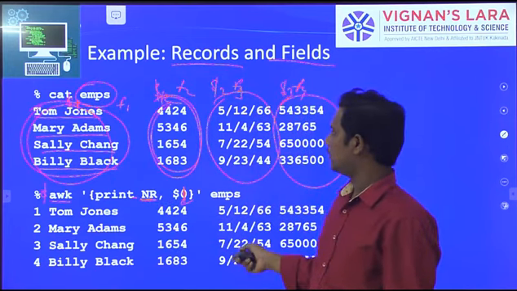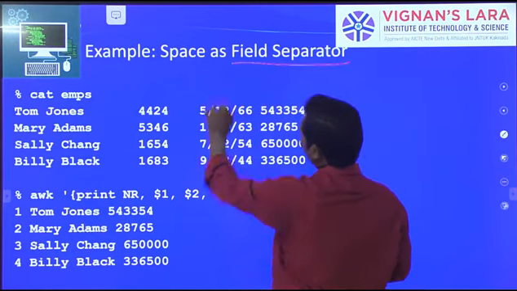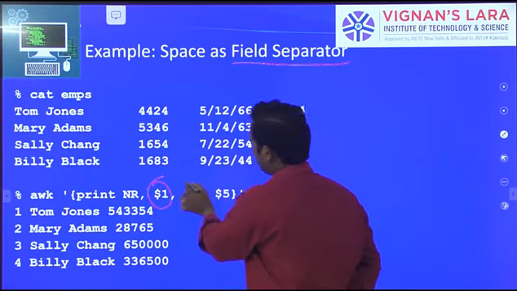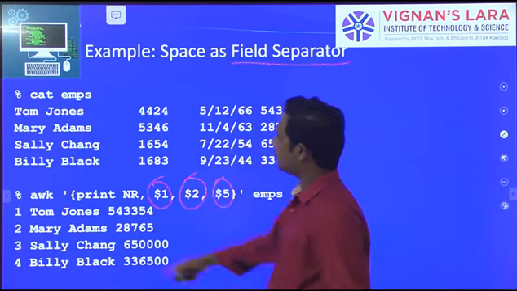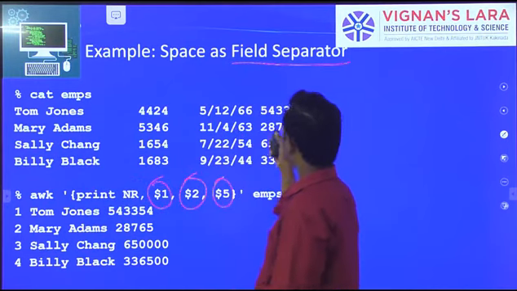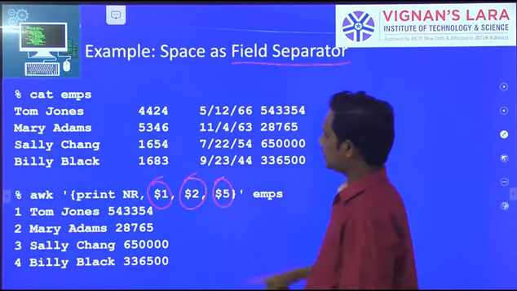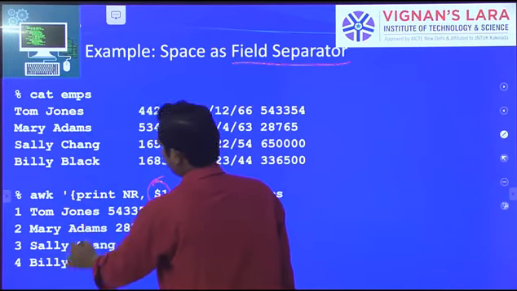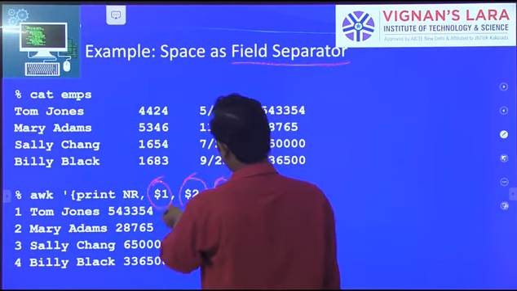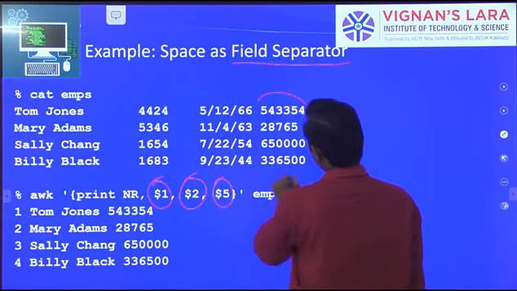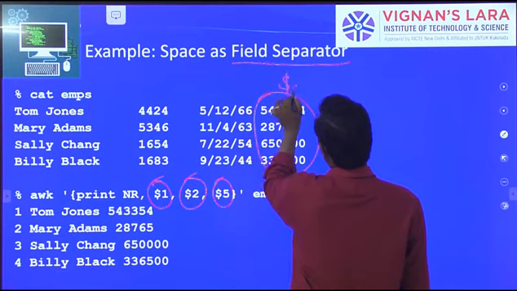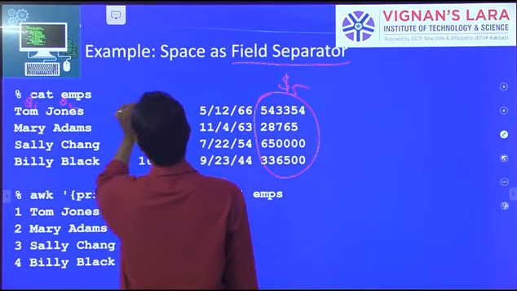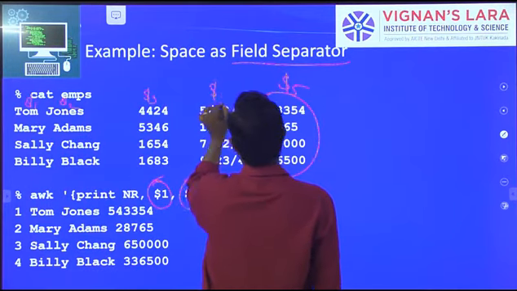Next example is space as a field separator. Here, $1 is field 1, $2, $5. So how many fields are there? 1, 2, 3, 4. Okay, so 4 fields are displayed. $1 means this one, $2 means this one, and $3 means $3, not 3. This is $5: $1, $2, $3, $4, $5.